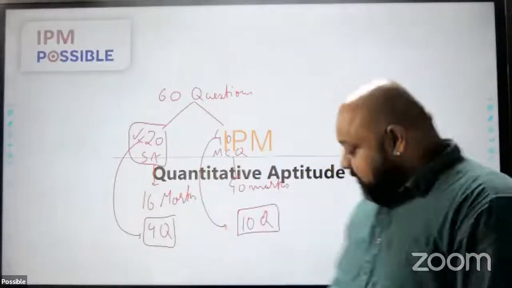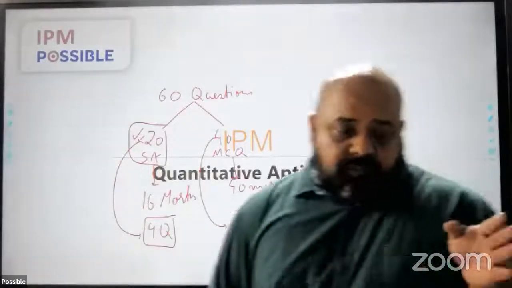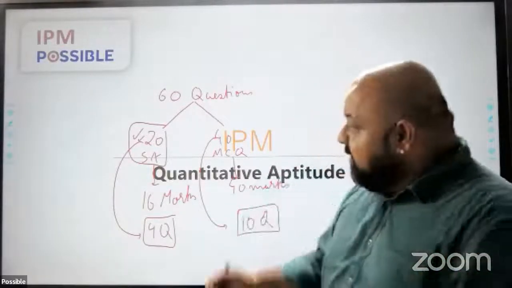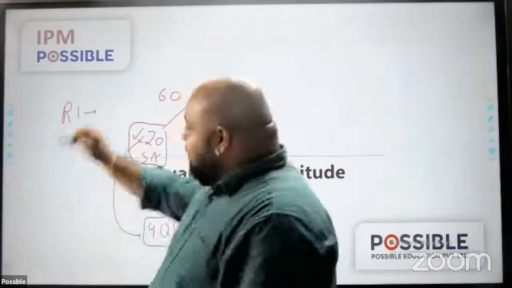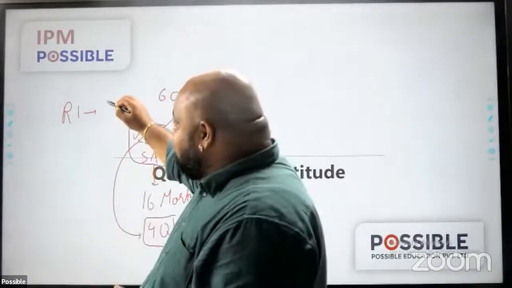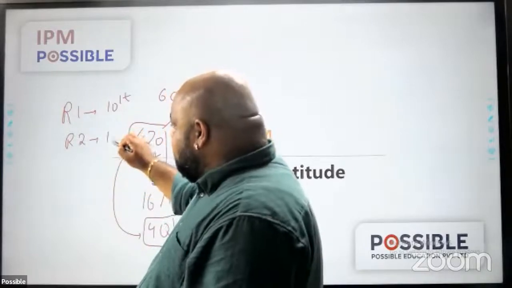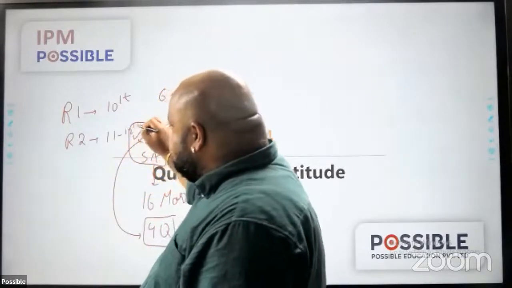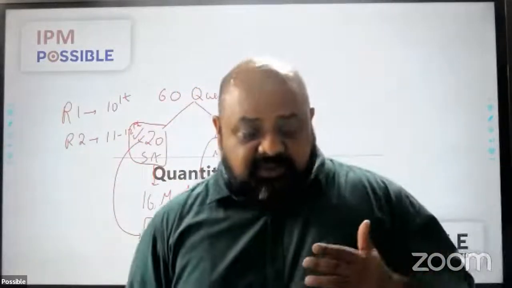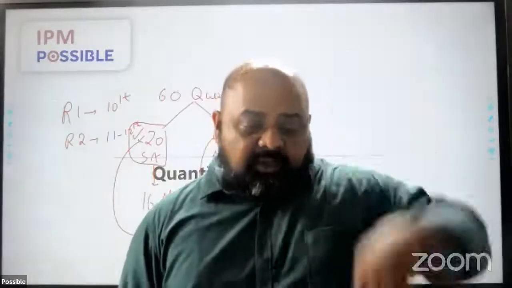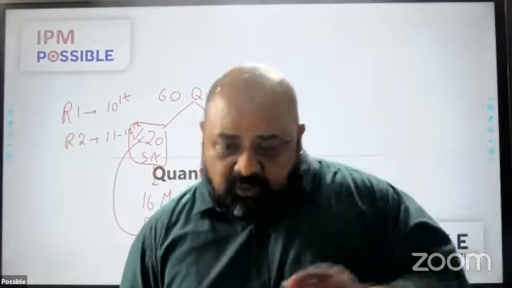So starting with the first question, let's see how you go about it. For every question, we'll see which round it is. Round 1 questions for me from now on would mean questions that can be done with aptitude maths or maths till class 10th essentially. Round 2 questions for me right now are questions which would require knowledge about class 11th and 12th maths. Right? And here I look at easy and difficult questions, which one should have been attempted, which one should have been left alone, right? So I'll first run through round 1 questions. I will see the question, we'll see whether it is a round 1, round 2.